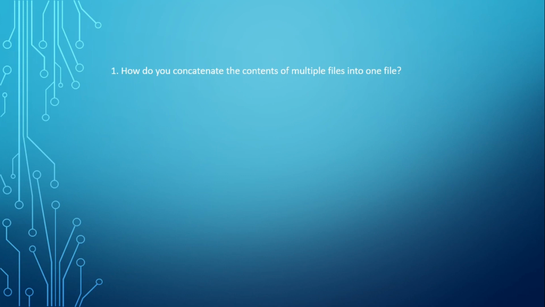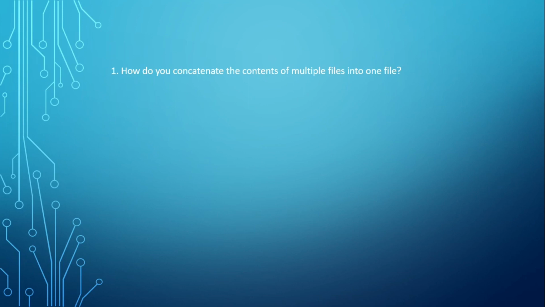Question number one. How do you concatenate the contents of multiple files into one? The interviewer will be asking, if you have 3 or 4 files and I want to merge the contents of those files into one file, how will you do that? It's a very simple command.